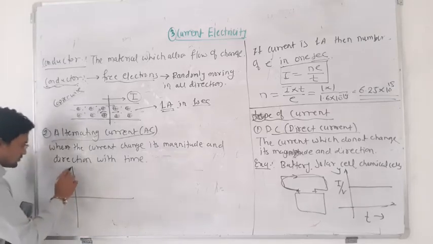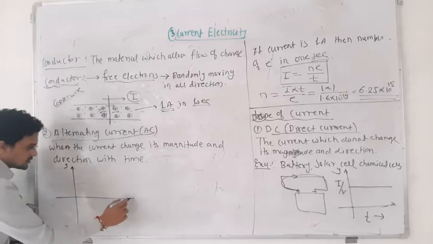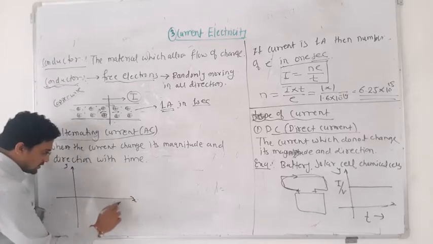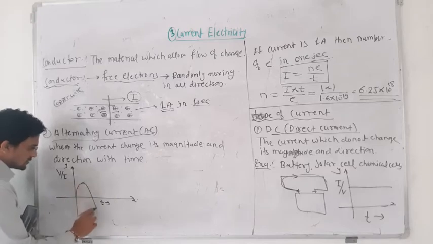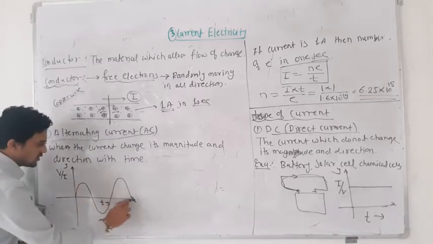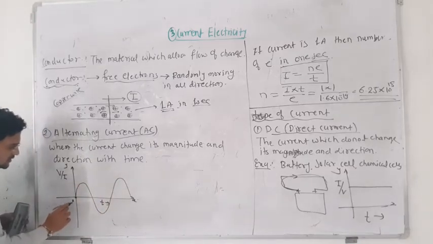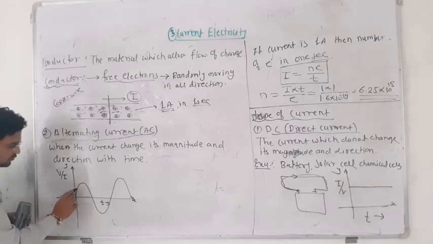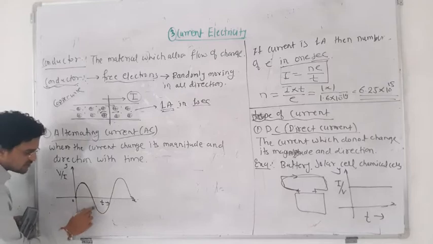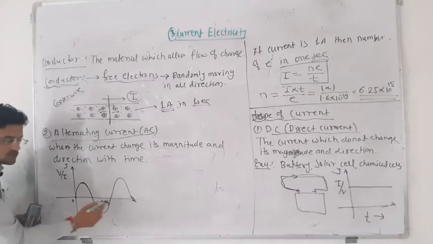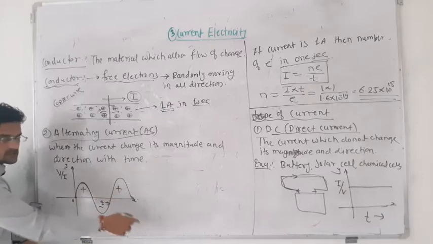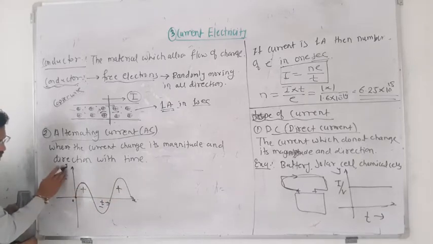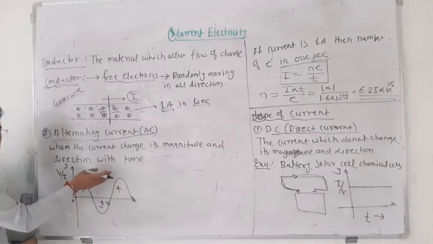Okay, so this is the y axis and this is the x axis. Here voltage or maybe current. So it is changing continuously like this. Initially voltage and current are 0. Now current and voltage go on increasing to a maximum and then to a minimum, and the direction changes. So here it is plus and then minus. Every time it is moving from plus to minus and then again minus to plus.